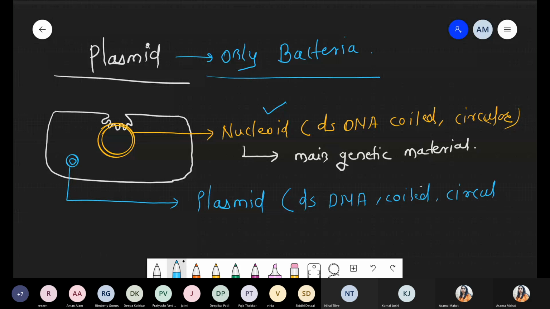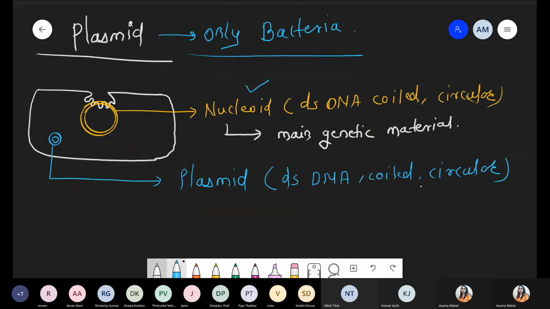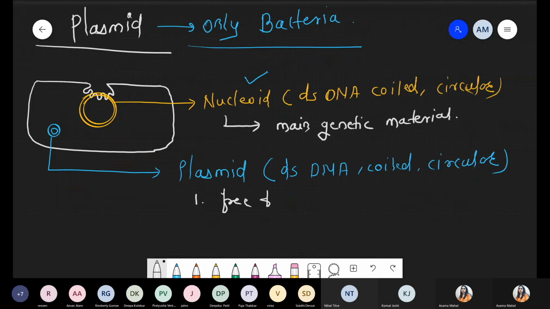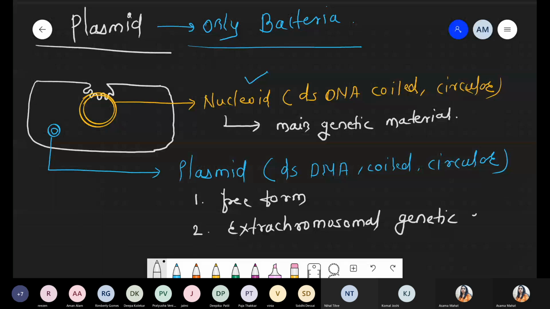Regarding genetic material, the properties are the same, but there are some important points with respect to plasmid. First, plasmids are present in free form. It is not attached to any membrane. They can freely rotate. Second, plasmid is not a main chromosome. These are extra chromosomal genetic elements, extra chromosomal genetic material.